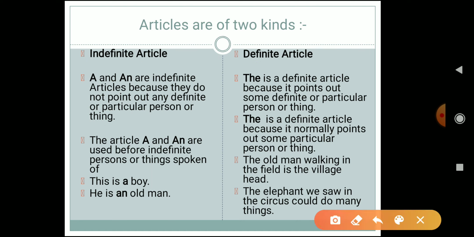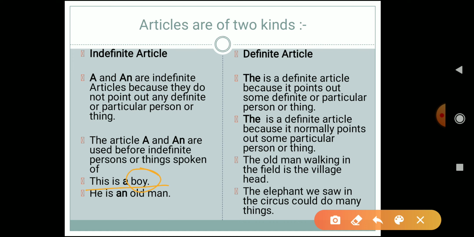Now the second thing which you have to remember about indefinite articles is that the articles a and an are used before indefinite persons or things spoken of. For example, this is a boy. Over here we are referring to a boy. This is a noun, right? And before the noun we are using what? Article a. We are not talking about any definite boy, any particular person. In general we are talking.